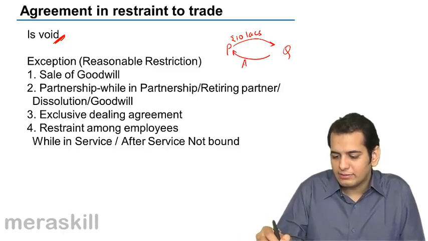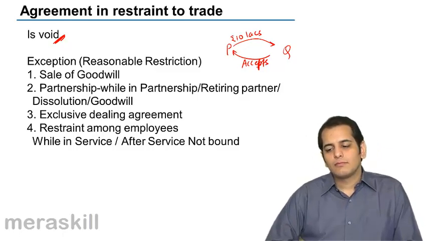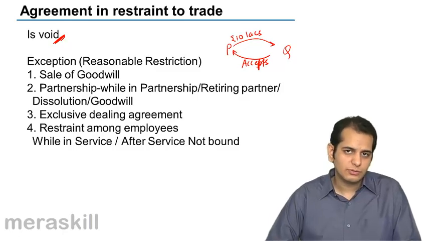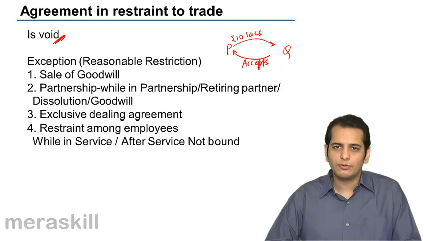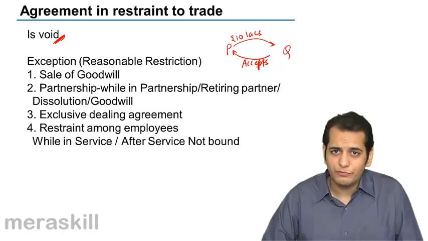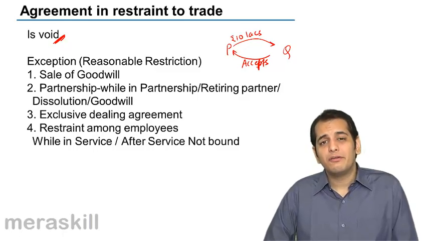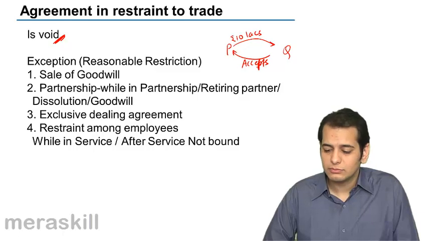Q accepts it. And after a month, Q starts his business. Do you think P will be able to enforce this contract on Q and take him out of the business?